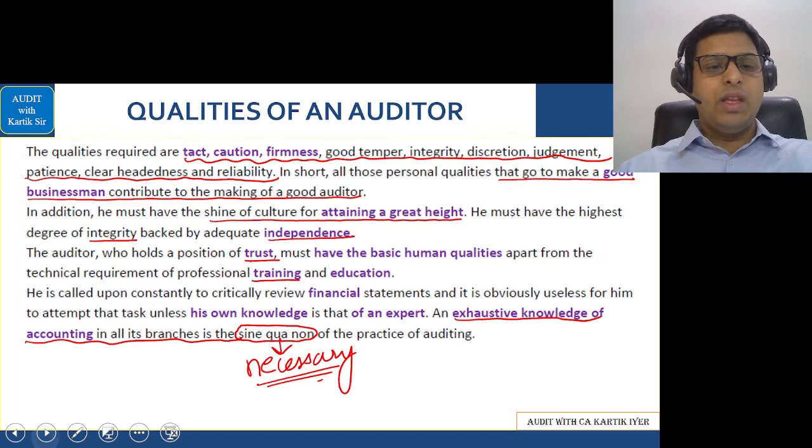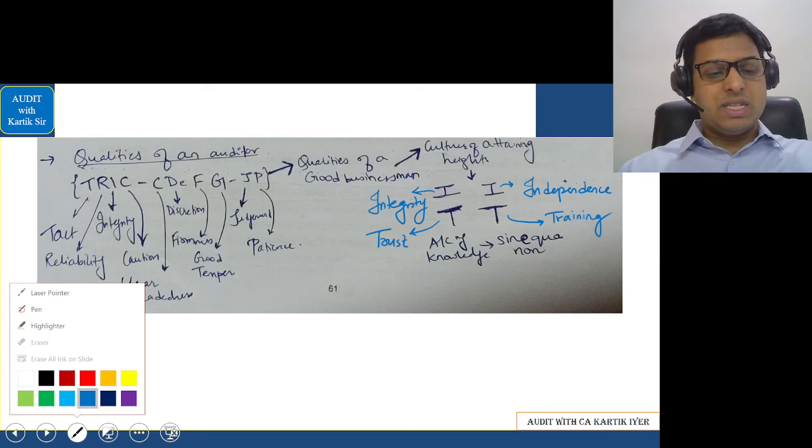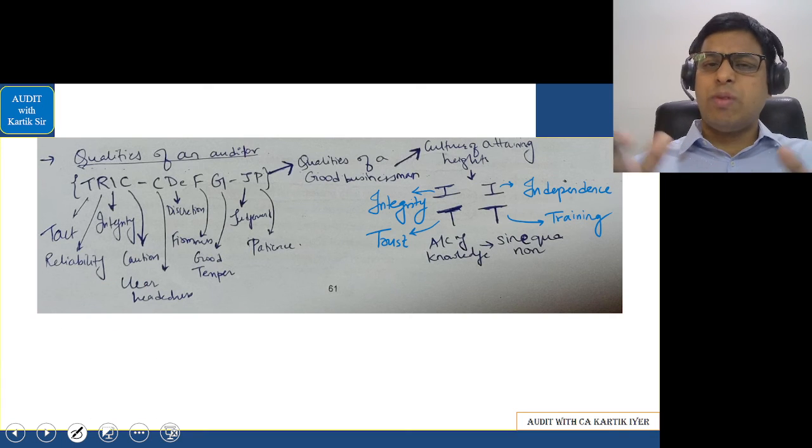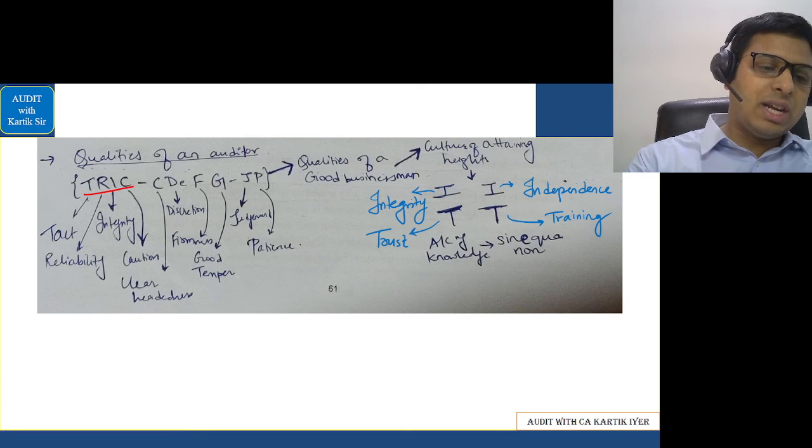Let's see this. What are the various qualities of an auditor? This code I had given in the class, a very simple one just to remember quickly. You have to remember the trick. The trick is what? Auditor should have tact, reliability, integrity, caution.